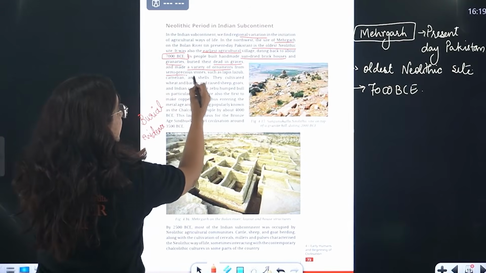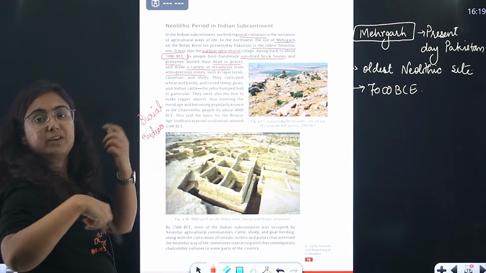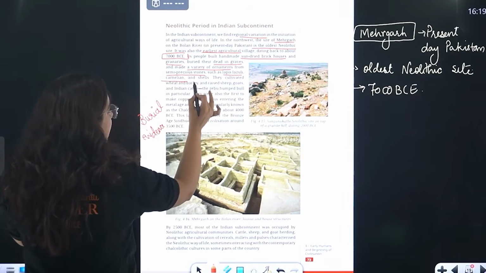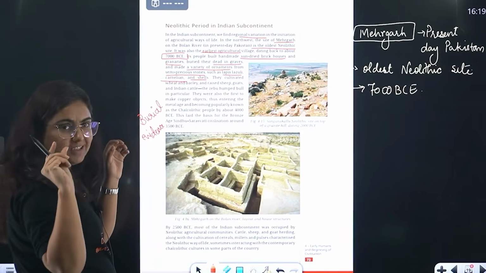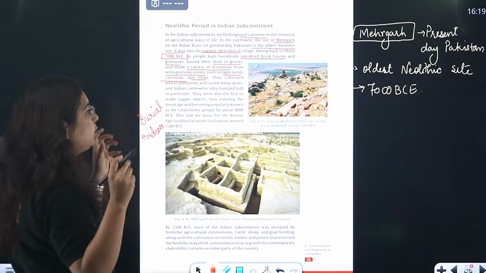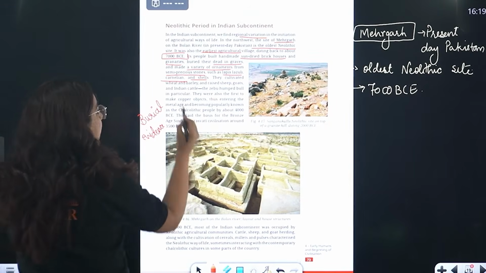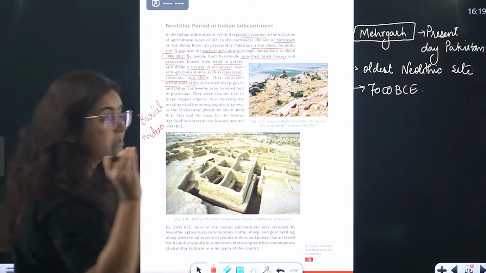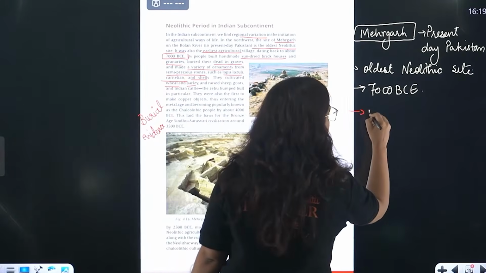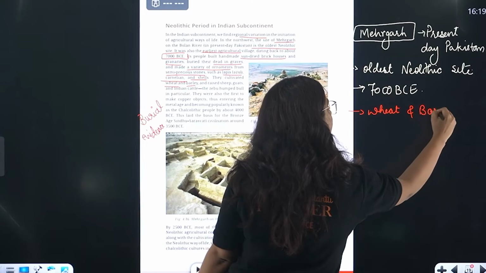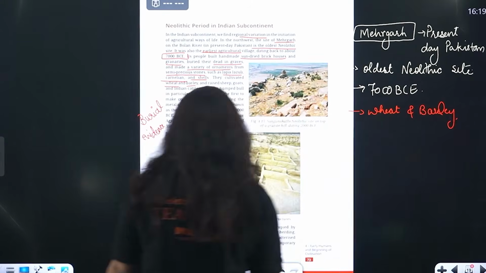Okay? Semi-precious stones which were basically used to wear as jewelry, made up of stones like lapis lazuli, carnelian and shells. Shells, you know, white color wala. Lapis lazuli is a stone, beautiful, very glossy stone, right? They even cultivated wheat and barley. So if someone asks you which is the first crop that was grown in Mehergarh, beta, it was wheat and barley.